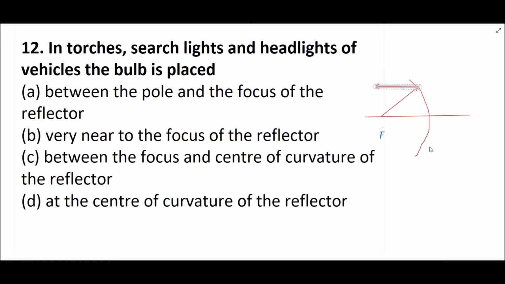Similarly, all the rays which are passing through the focal point will reflect and become a parallel beam of light. So that is what we need when keeping the object at focus. Once we keep an object at focus, all the light rays will come out parallel in the form of a beam. So the correct answer is B, very near to the focus of the reflector. Correct? So let's move to the next question.